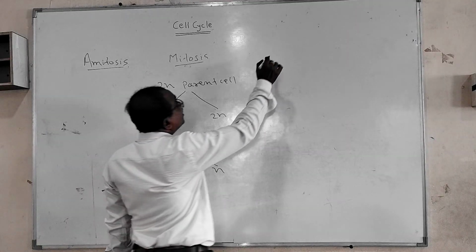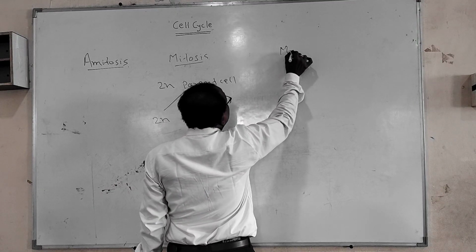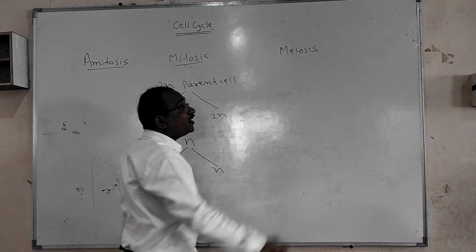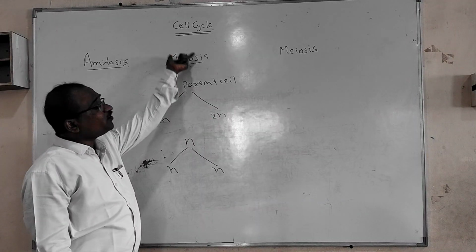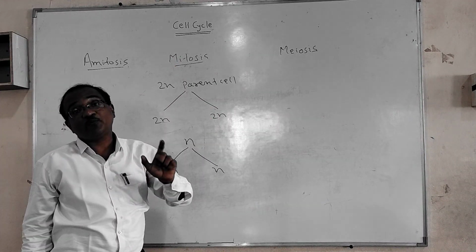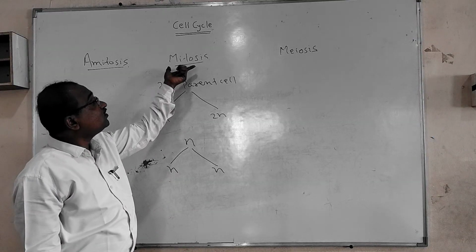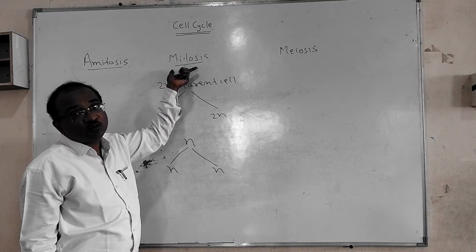The third one is meiosis. Mitosis takes place in the somatic cells or the vegetative body cells, and it leads to growth.